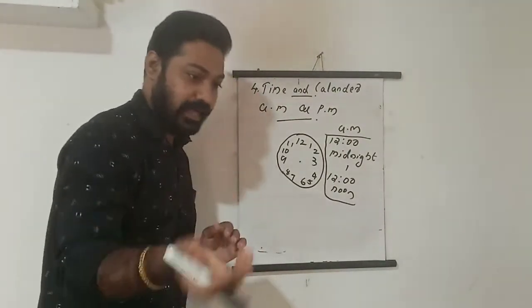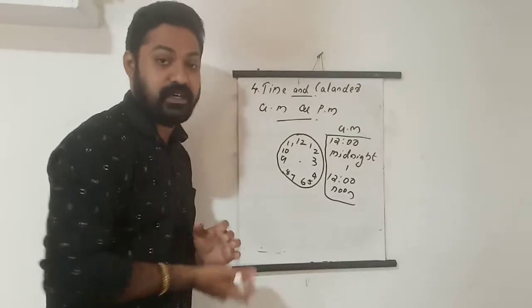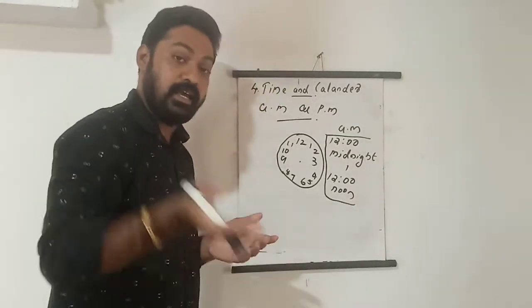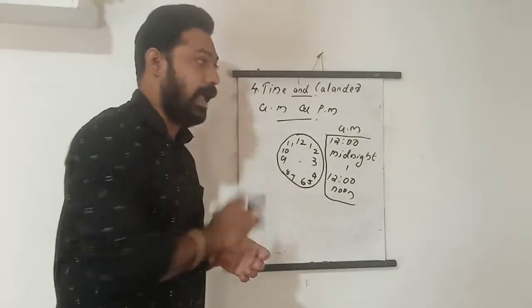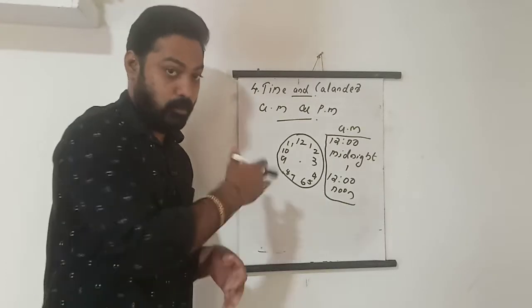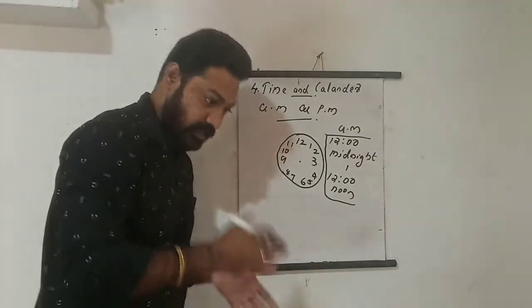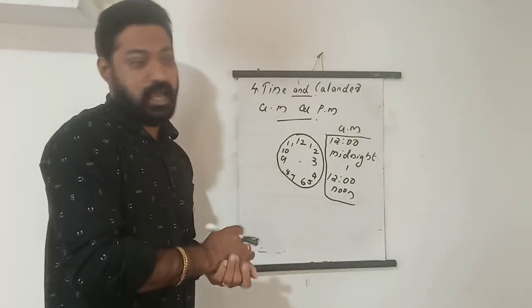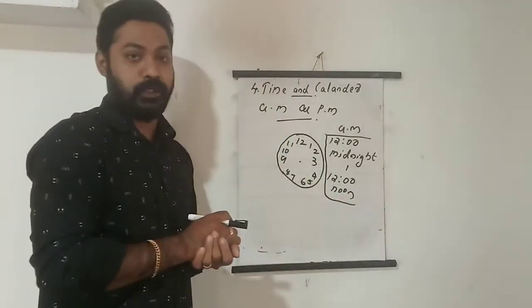That means the time you are having your breakfast, and the time we usually go to school is AM, isn't it? Okay, 8 AM, 9 AM. Our classes start in the morning, isn't it? AM. Now the present time, morning time, that is also AM, up to 12 noon.